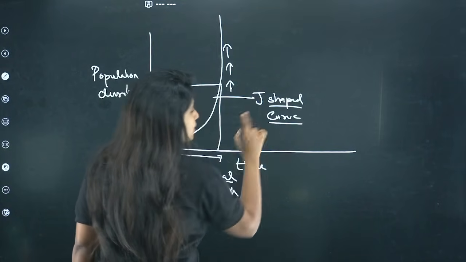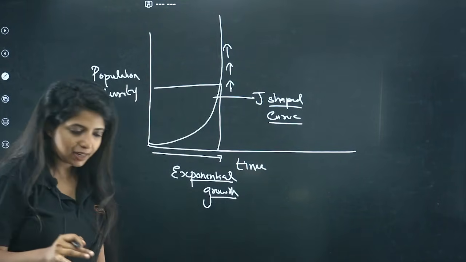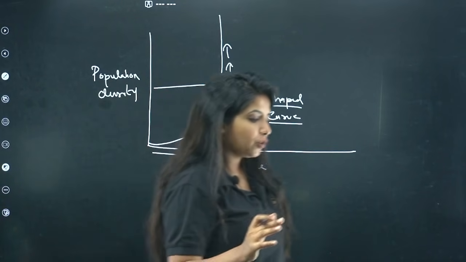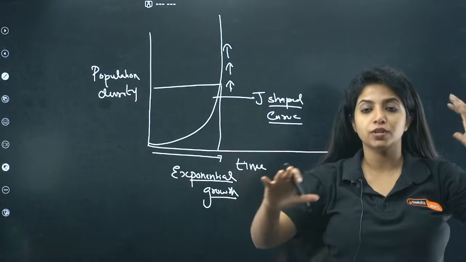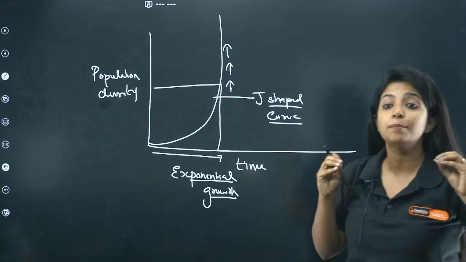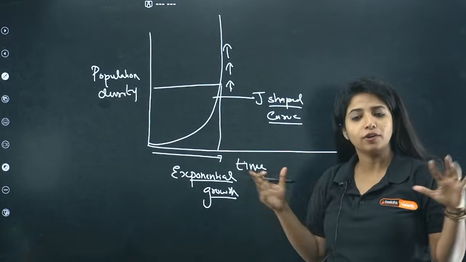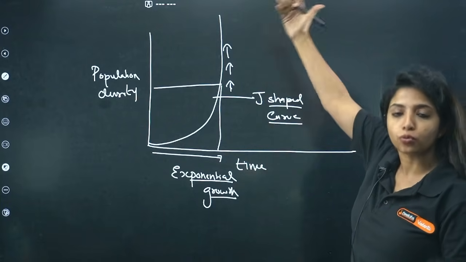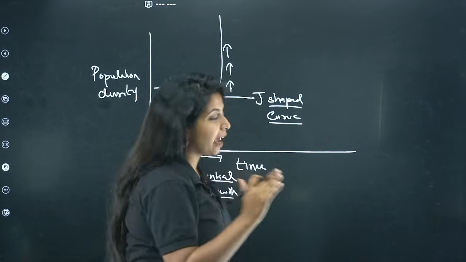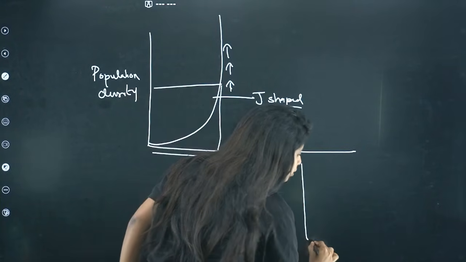Now, do you think this can naturally happen? Very rarely. Just imagine a scenario where organisms are getting enough resources. The resources are unlimited and they have enough space and lots of things. In that particular condition, yes, they are not going to compete. They are going to grow. But in actual nature, my dear children, things are quite different.